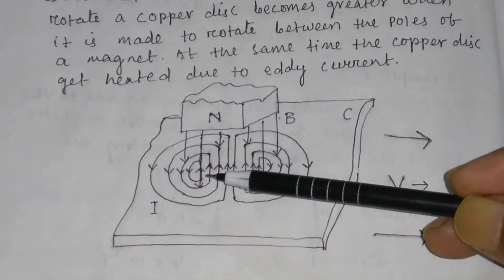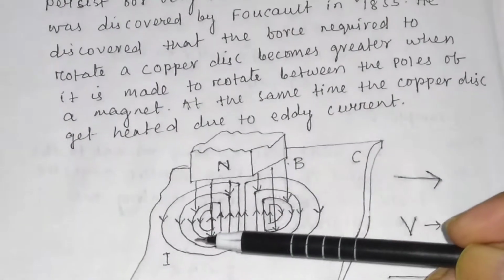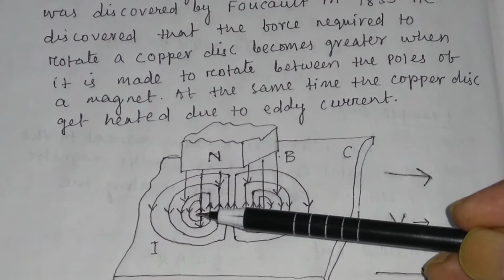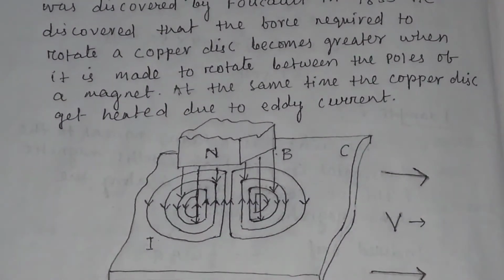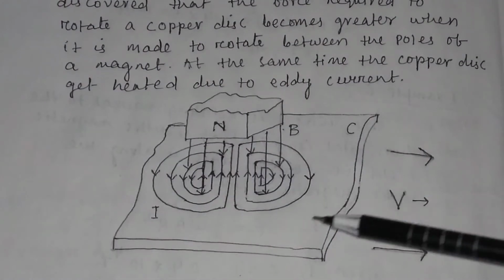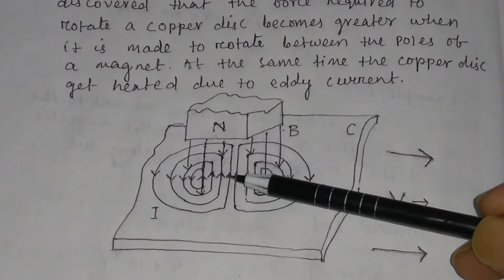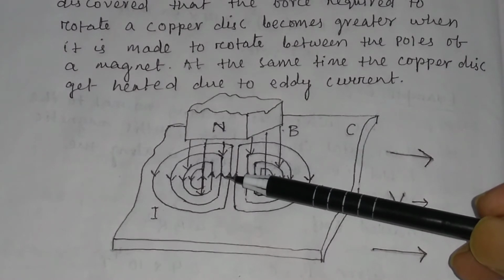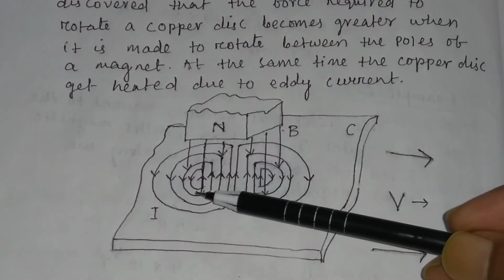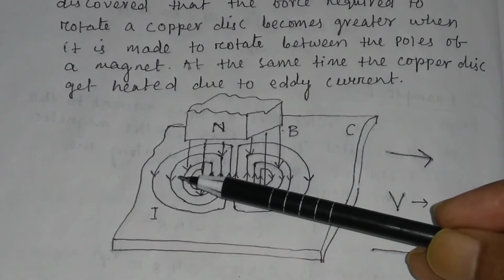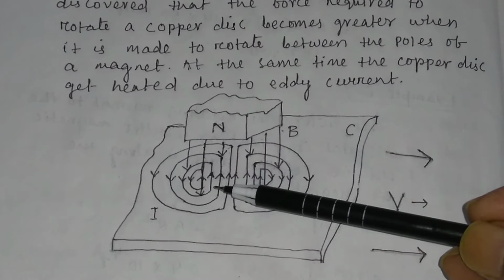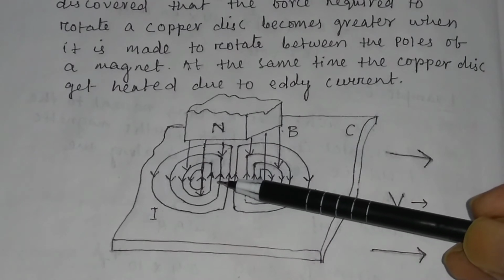An eddy current, let us say I, will be produced at this section of the sheet. And since the flux is increasing, the produced eddy current will be in the counterclockwise direction. As you see in this figure, the eddy current will be in the counterclockwise direction.